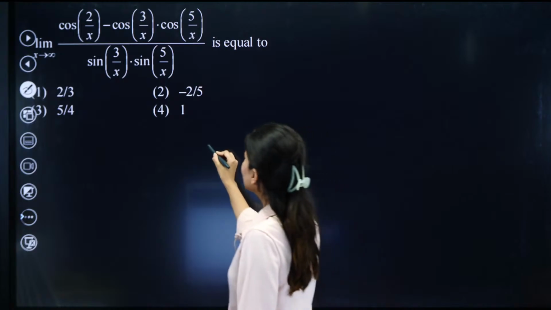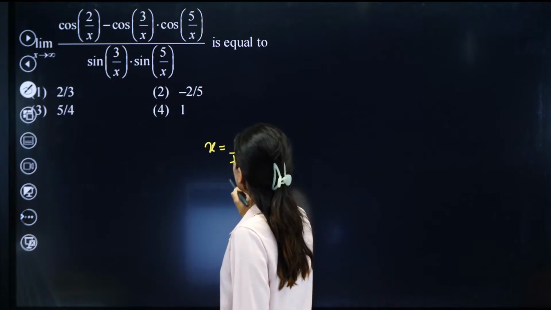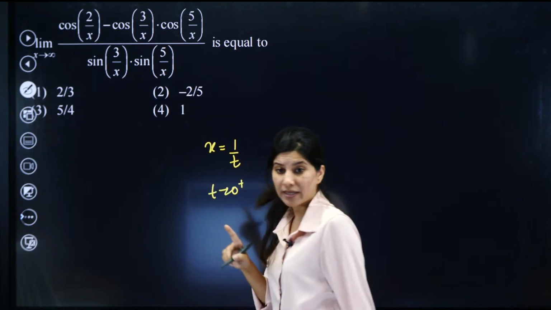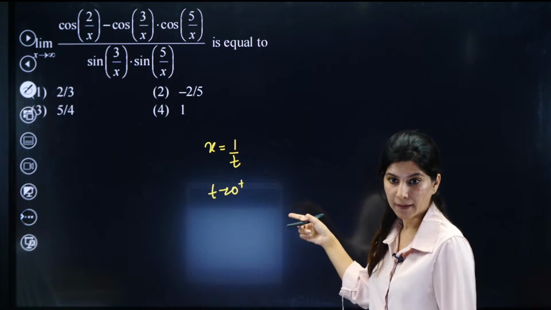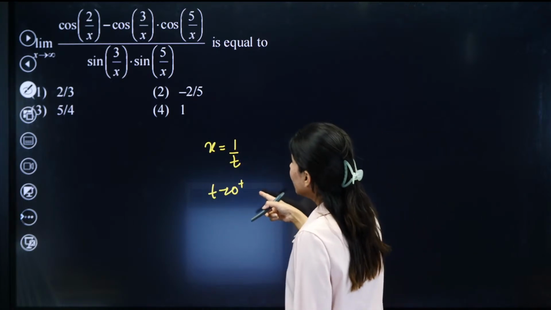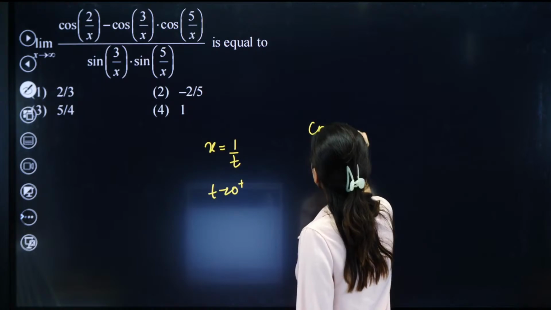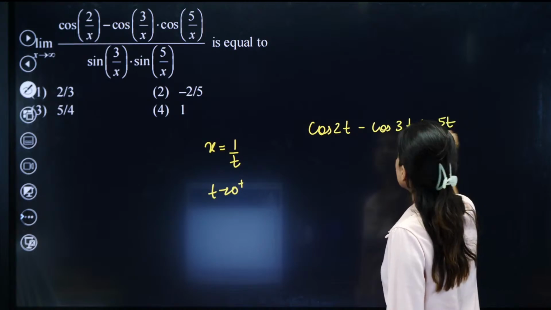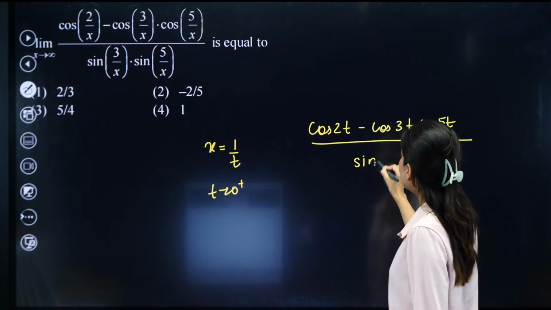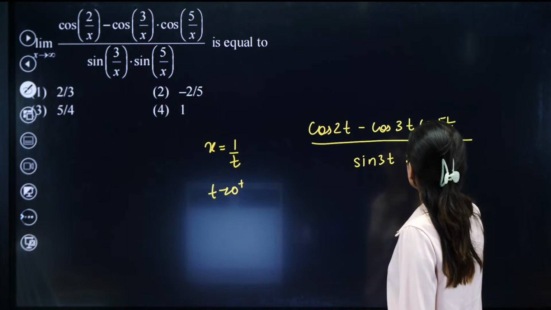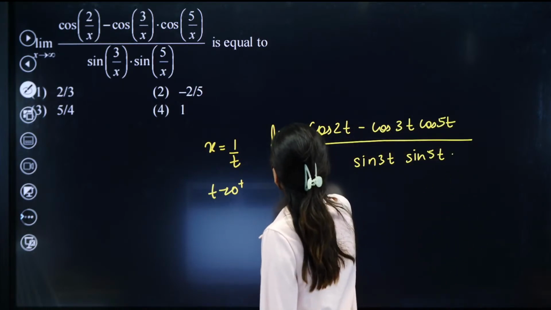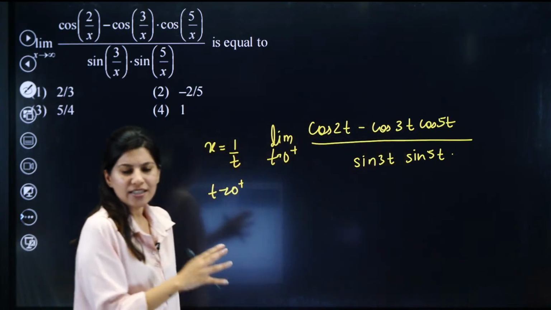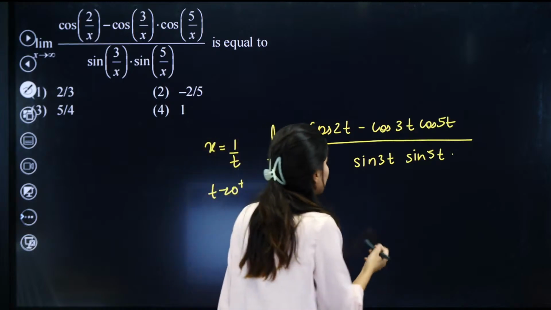So why not we do one thing? We put x equals to 1 by t. If x is tending towards infinity, t will be tending towards 0 plus. Make sure it is 0 plus. Okay. So this is cos 2t minus cos 3t cos 5t upon we have sin 3t and sin 5t. Correct? Limit t tend to 0 plus. Right? Yes. Now this question is in much simpler form.